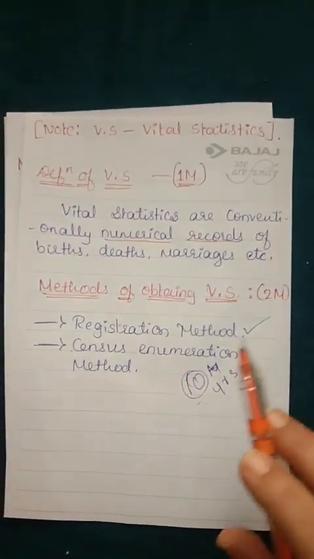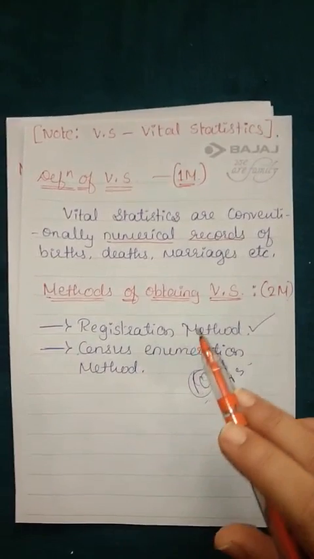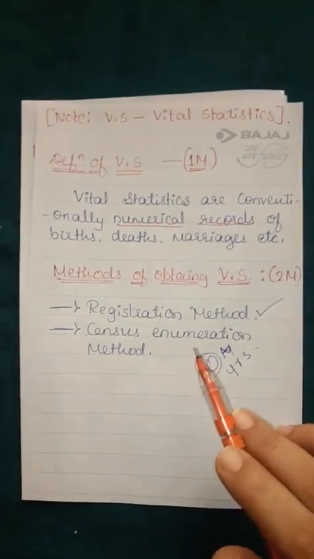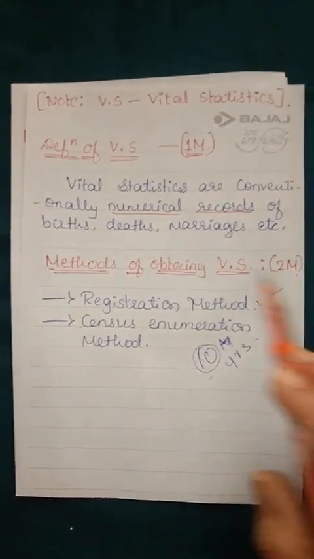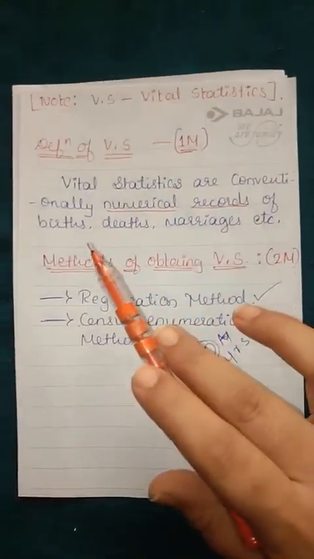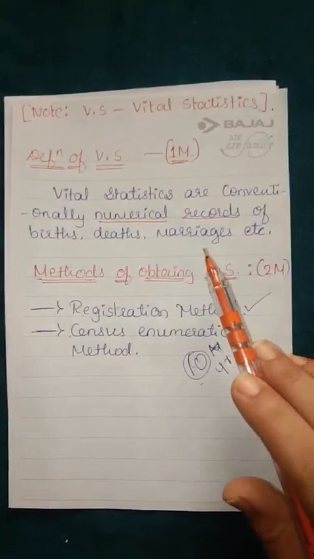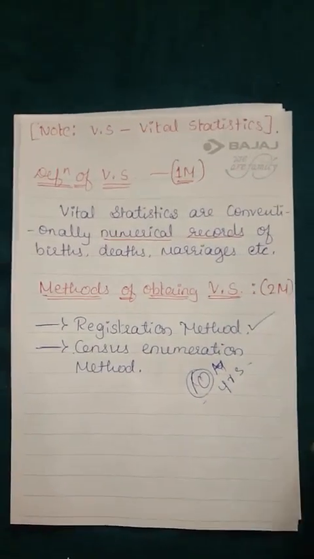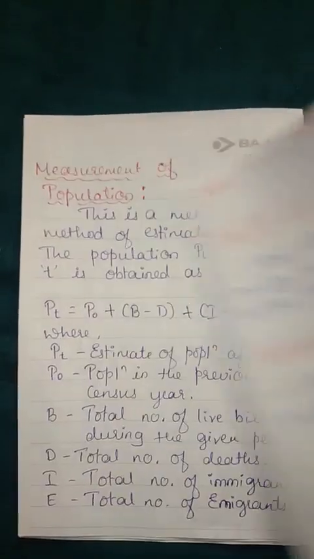So this is also compulsory, census enumeration method. By these two methods, registration method and census method, we can get the data very easily. Data means data regarding births, deaths, marriages, divorce, sickness, etc. Okay. So the next concept is